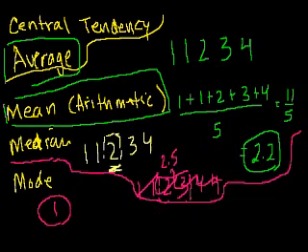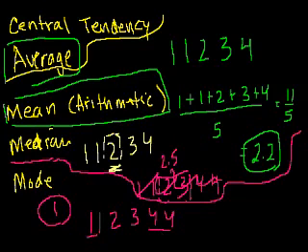And then you could kind of say, well, hey, Sal, what if this was our set? 1, 1, 2, 3, 4, 4. Here I have 2 1s and I have 2 4s. And this is where the mode gets a little bit tricky, because either of these would have been a decent answer for the mode. You could have actually said the mode of this is 1, or the mode of this is 4, and it gets a little bit ambiguous, and you probably want a little clarity from the person asking you.